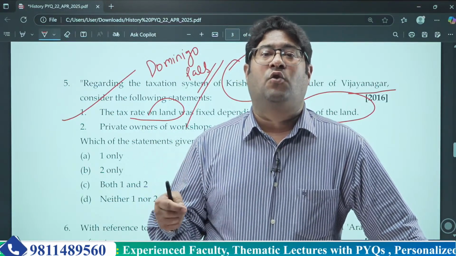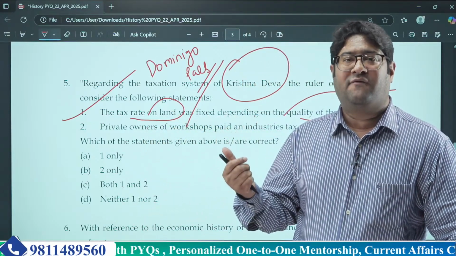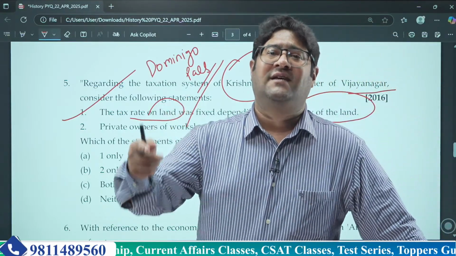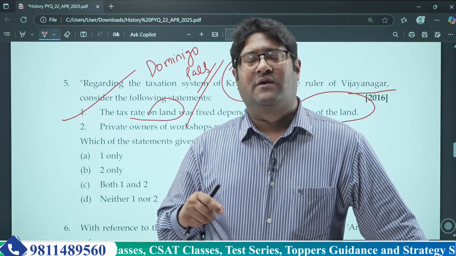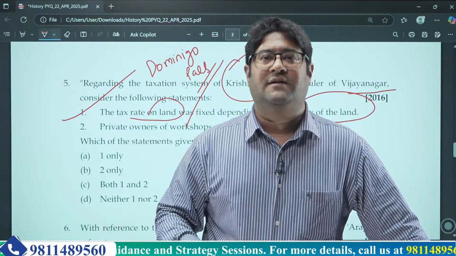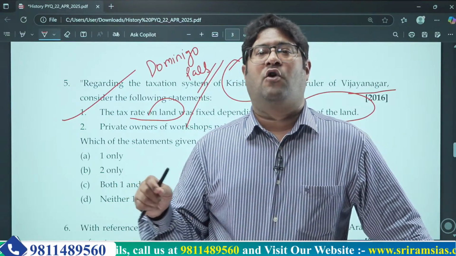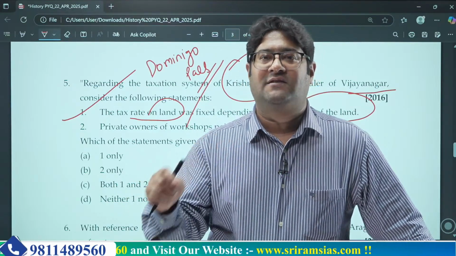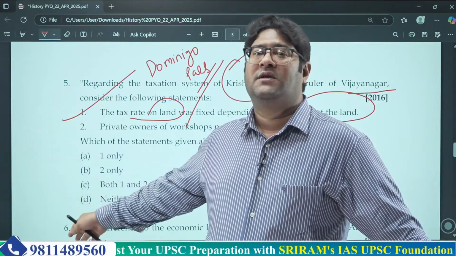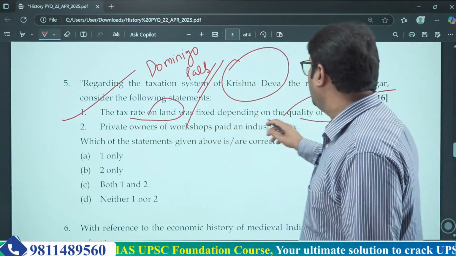And that is the authentic source for all these matters, because these travelers, being foreigners or of foreign origin, had no vested interest in eulogizing a particular empire. So whatever they wrote became a very authentic source for historians of the last 50 years. They referred to these sources to write the timeline, the socio-economic status, or the taxation system of those periods. That's why these travelers, who gave such accounts in their writings, are very important. So the first statement is that the tax rate on land was fixed depending on the quality of land.